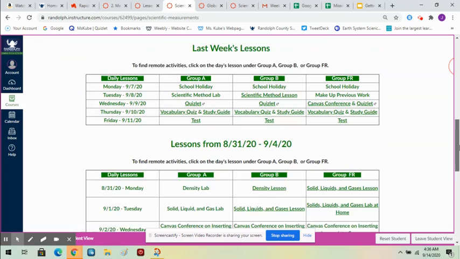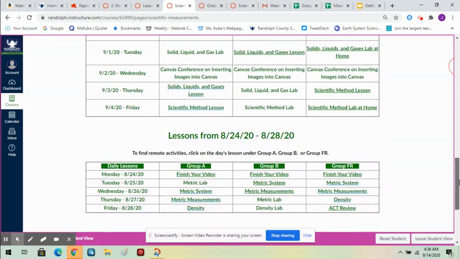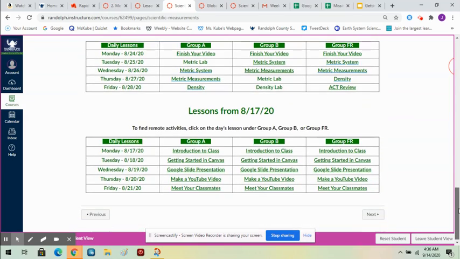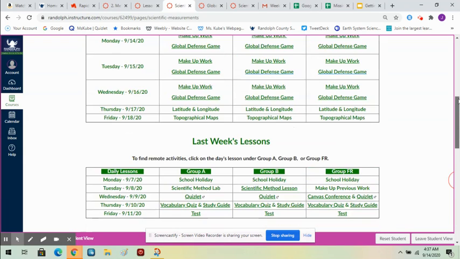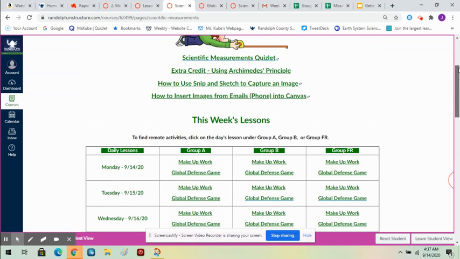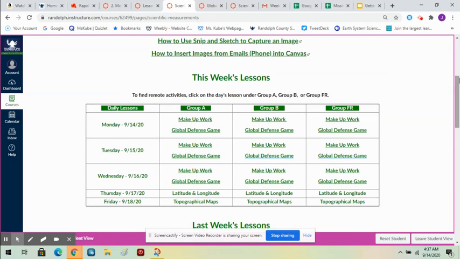All the lessons that we have been working on since the beginning of the school year are listed here and laid out by the day and with the date. And whether you're in Group A on A days, Group B on B days, or fully remote, your lessons have always been here. That's going to become important for you for the next 2 weeks.